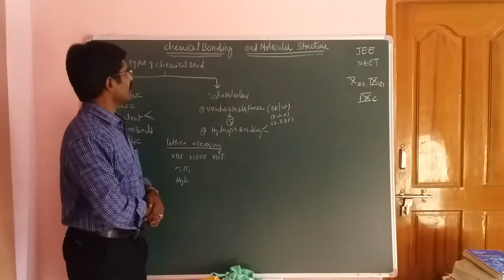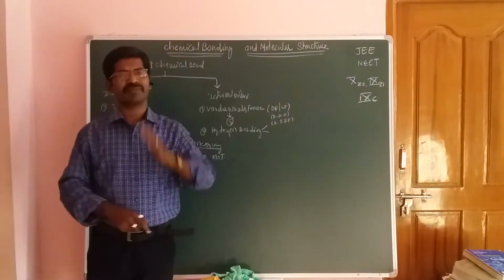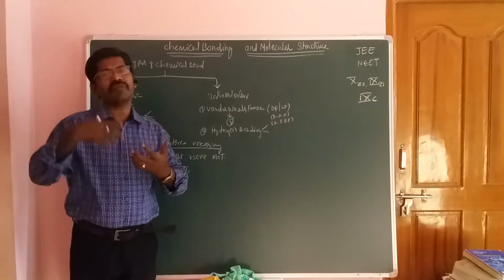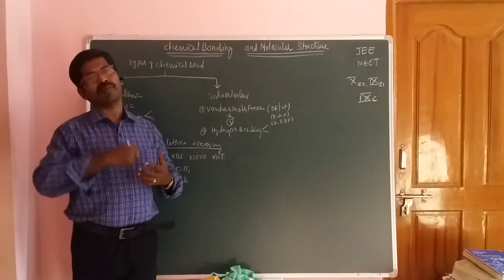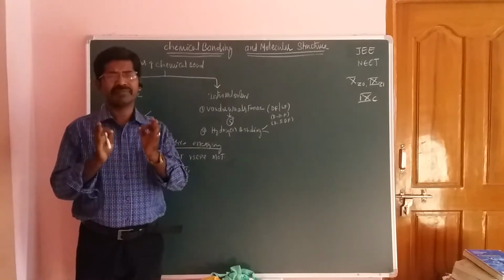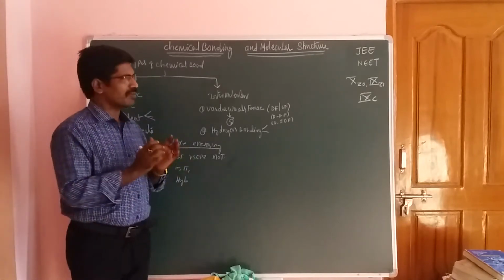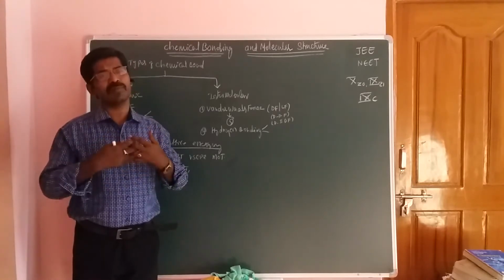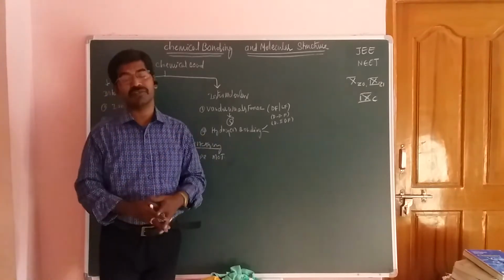But here our topic is chemical bonding and next the molecular structure. So what is related to molecular structure? That means how atoms combine to form molecules, what is the shape of that molecule, and what is the geometry of the molecule. I will give you each and every concept in a simple and detailed manner. Why? Because it is the biggest chapter in the whole of chemistry. It gives complete support for organic chemistry, inorganic chemistry, and physical chemistry. You should remember that, students.